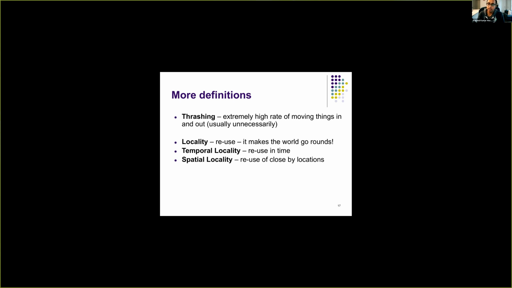For instance, if a process has high spatial locality, given a memory access, the probability of the process accessing an adjacent memory location is very high.